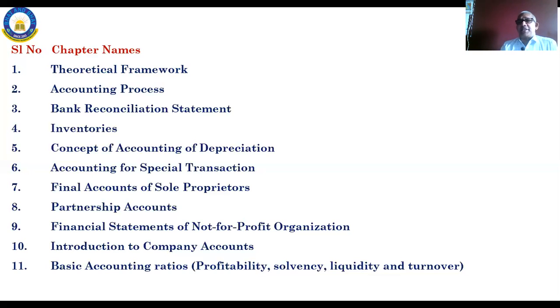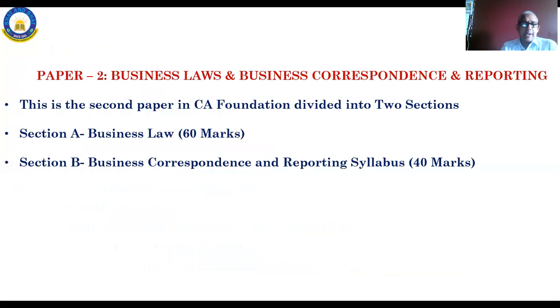Gross profit ratio is gross profit divided by total turnover. That is known as the gross profit or turnover ratio. Like that, many ratios are there. Here, these are basic accounting ratios, only just a touch. We will do some calculations for that also in that chapter when we come to chapter number 11.